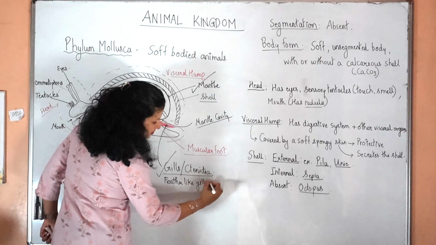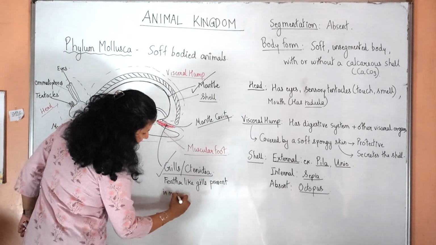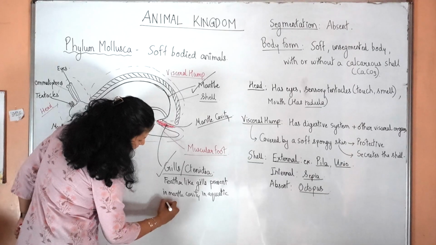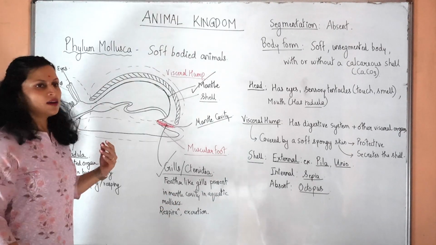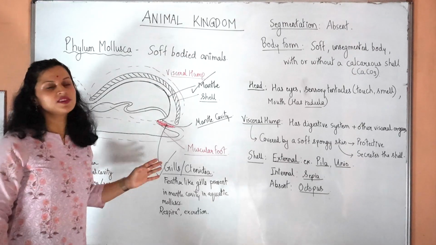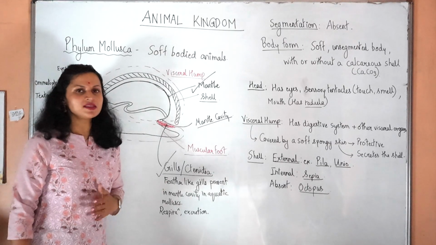They are mainly meant for respiration and excretion. In terrestrial mollusks, instead of gills, lungs will be present, also called pulmonary sac.